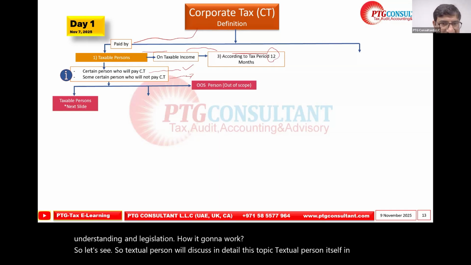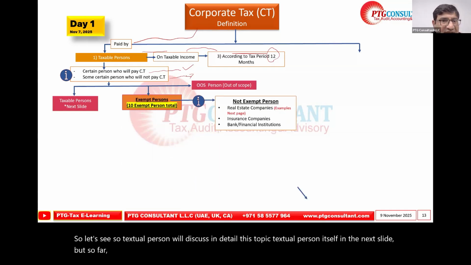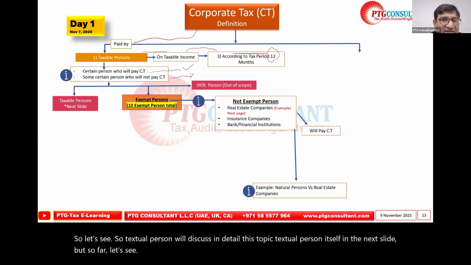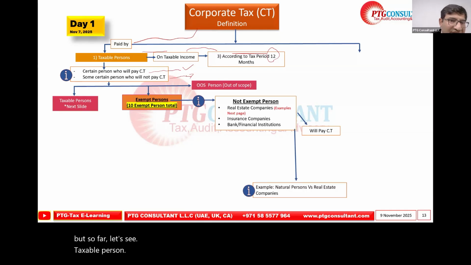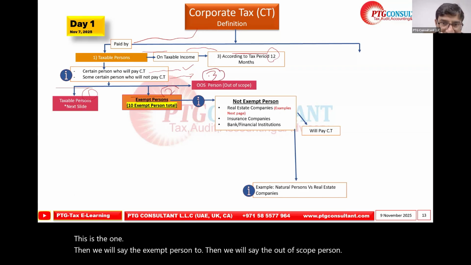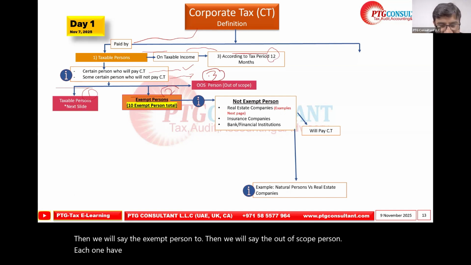But so far, this is the first one: the taxable person. Then we will say the exempt person. Three, the out of scope person. Each one has further detail, so we will dive into the detail as well.